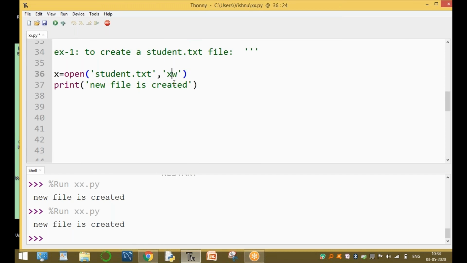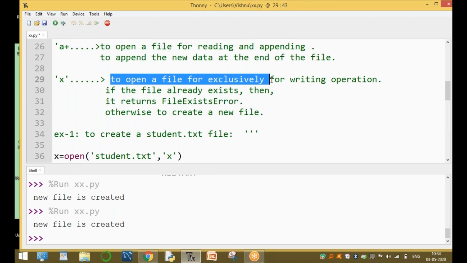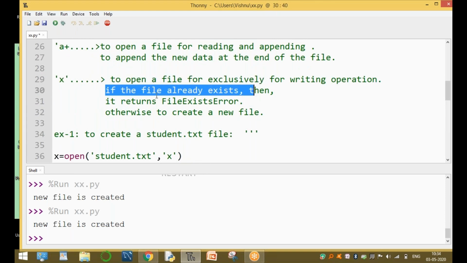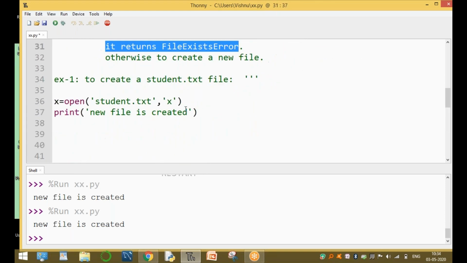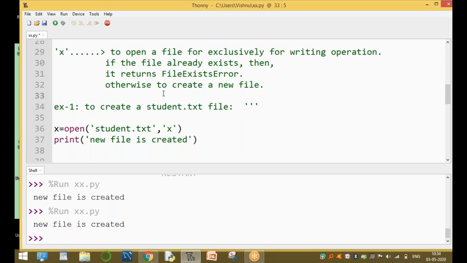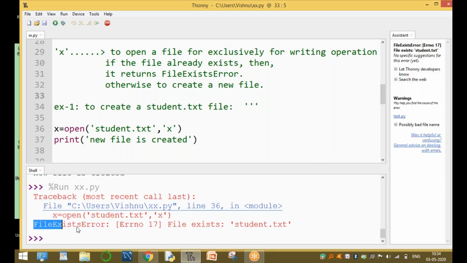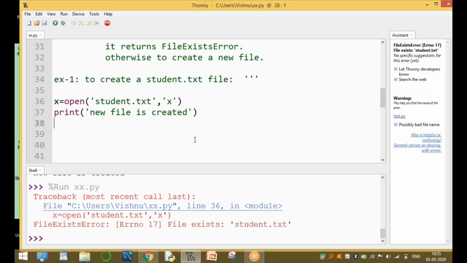If we are using X mode, what happens? It opens a file exclusively for writing operation. If the file already exists, then it returns file exists error. If the file already exists, please observe this one, what is the output? The output is that it returns the file exists error. Clear, guys? Now run this one. Now file exists error, error number 17. File exists. Student.txt file already exists. So we are not creating a new file. New file creation is not possible.